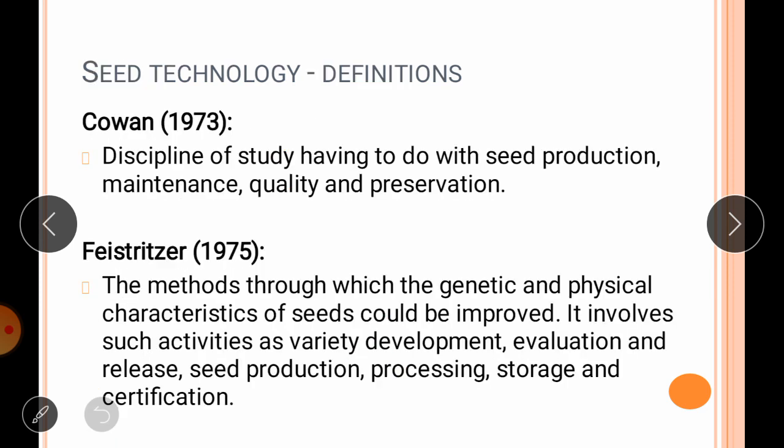So seed technology is defined as, so there are two different thoughts we are having. First one, as per Cowan, who gave a definition in 1973: seed technology is that discipline of study having to do with seed production, maintenance, quality and preservation.